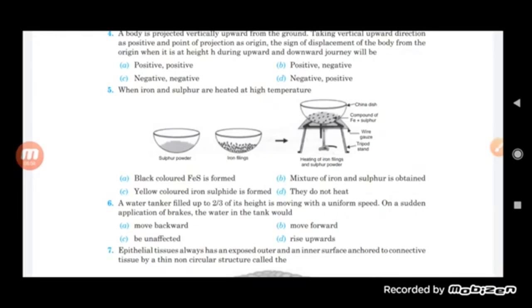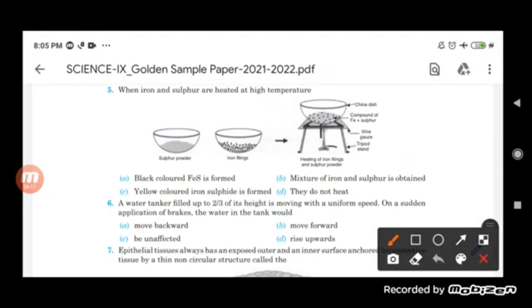So when both are heated together, black colored FeS is formed here, students. So according to all these options, the first one is the correct option, in which iron sulfide is formed. Okay, so the answer will be formation of iron sulfide.